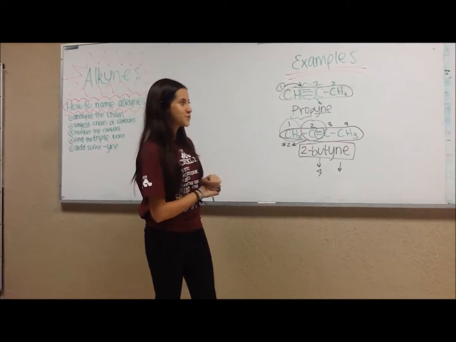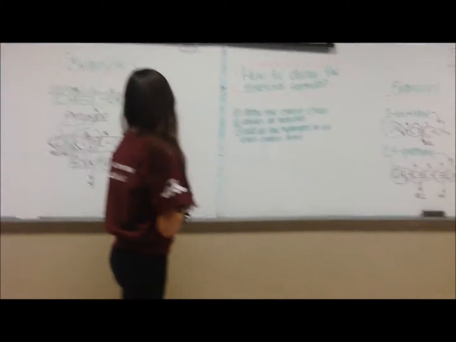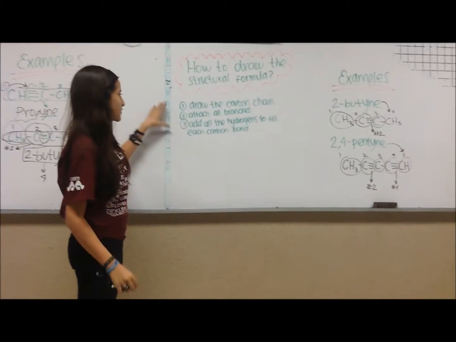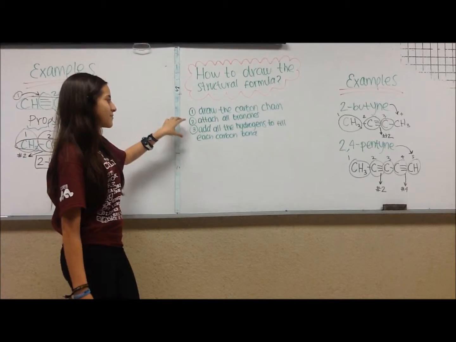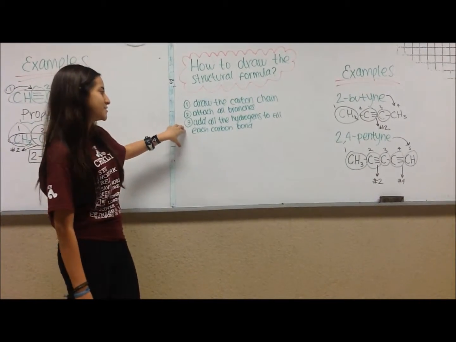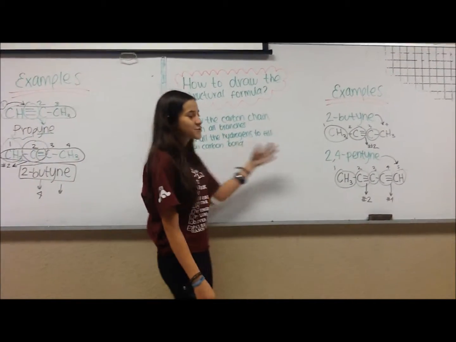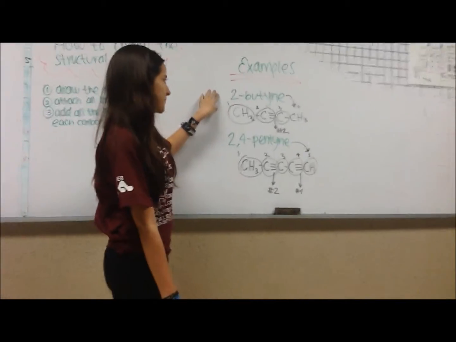And now I'm going to show you how to draw the structural formula for alkynes. First, we need to follow these steps that are draw the carbon chain, attach all the branches, and add all the hydrogens to fill each carbon bond. We have 2 examples. The first one is 2-butyne.